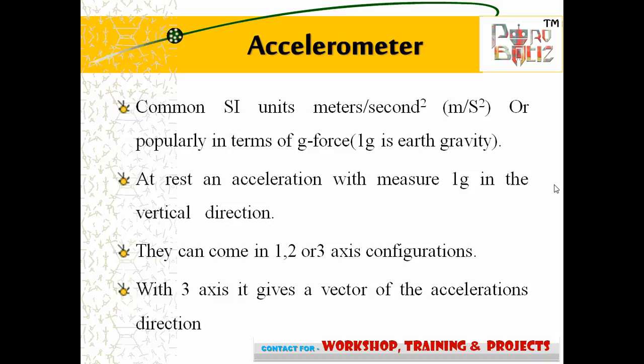At rest, an accelerometer will measure 1g in the vertical direction. They can come in 1, 2 or 3 axis configurations. With 3 axes, it gives a vector of the acceleration direction.